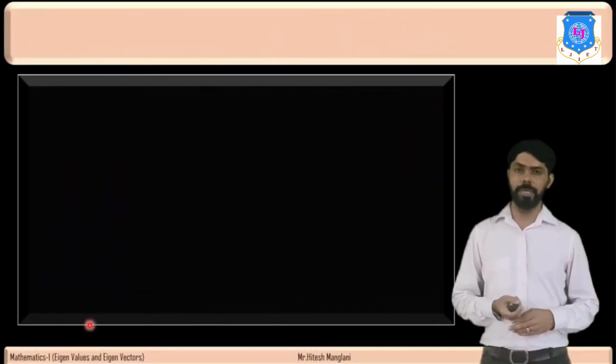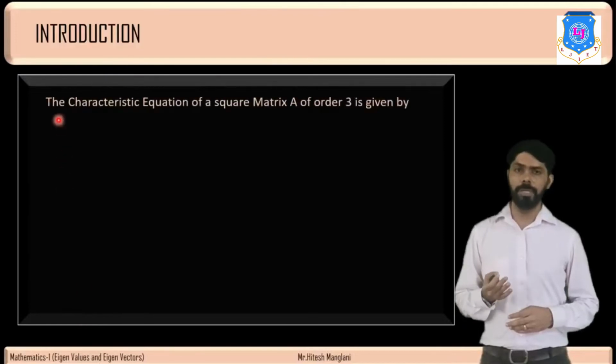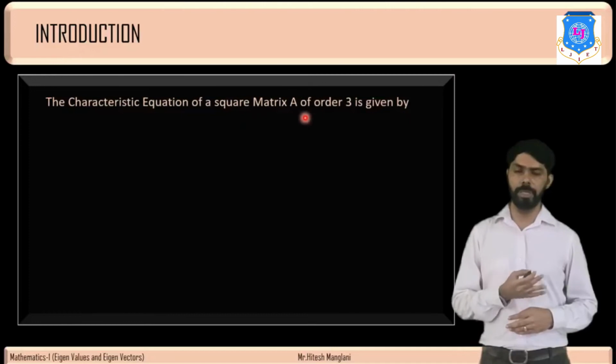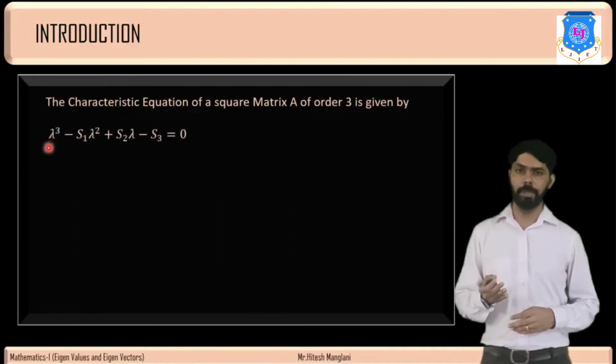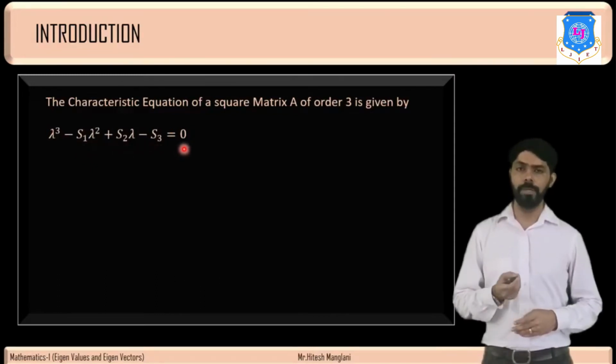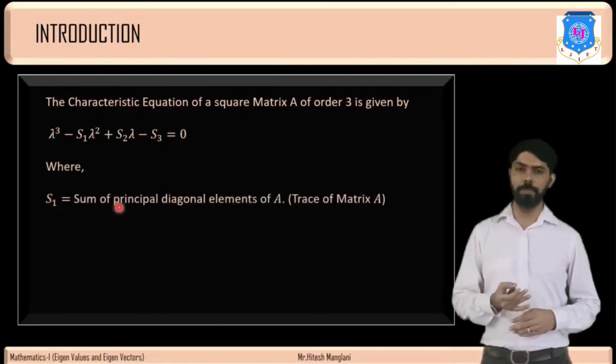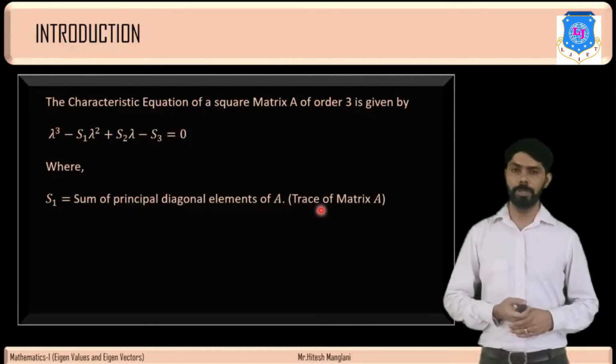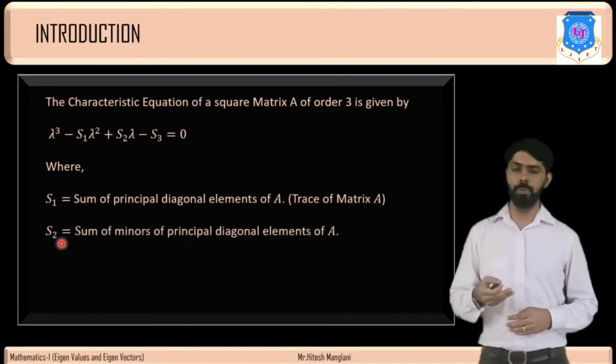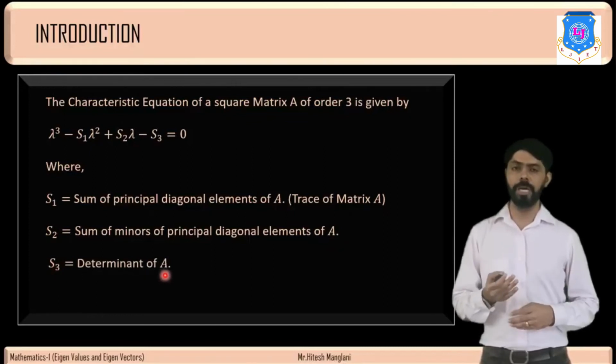Now we will discuss the characteristic equation of order 3. The characteristic equation of a square matrix A of order 3 is given by lambda cube minus s1 lambda square plus s2 lambda minus s3 = 0, where s1 is the sum of principal diagonal elements of A, also called the trace of the matrix, s2 is the sum of minors of principal diagonal elements of A, and s3 is the determinant of A. Using that we can find the eigenvalues of matrix A.